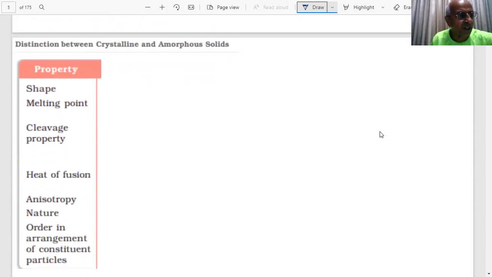Students, one question has been asked in the paper repeatedly. They ask for one or two differences that can be asked. So we have to know the difference in the properties of crystalline solids and amorphous solids, students.